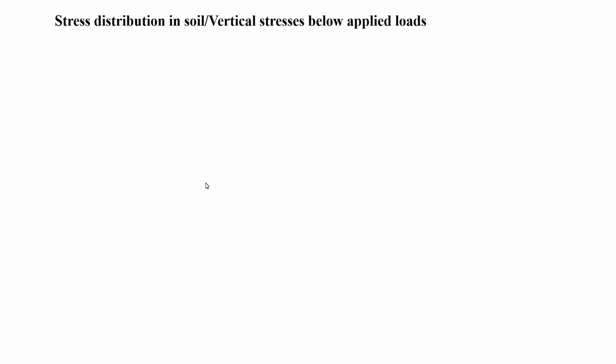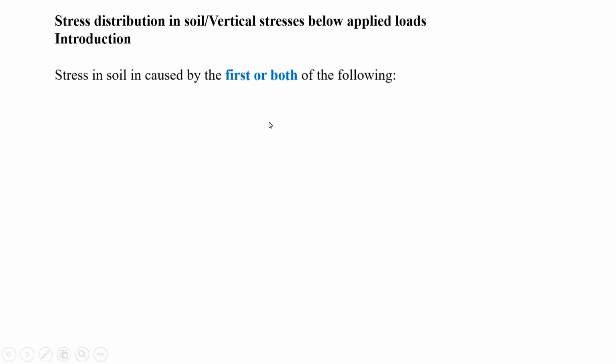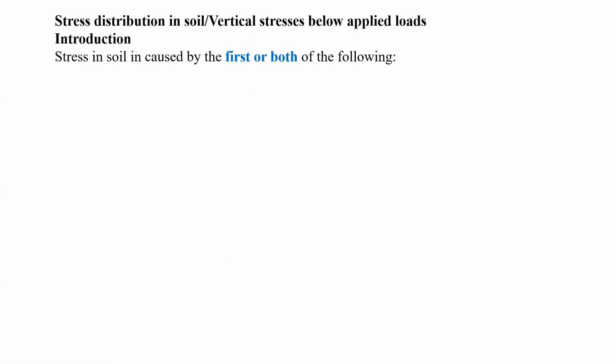Stress distribution in soil, or vertical stress below applied load. What does it mean? As you know, at any depth below the ground level, the soil experiences stresses due to the self weight of the soil which is available above that point, or if there is any structure constructed above that soil element.